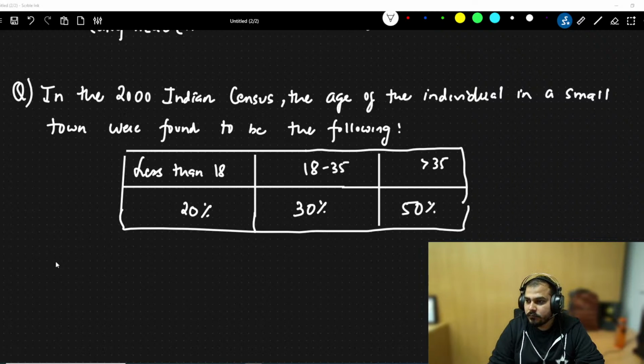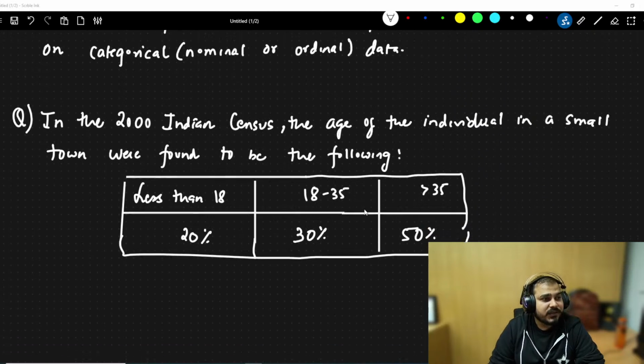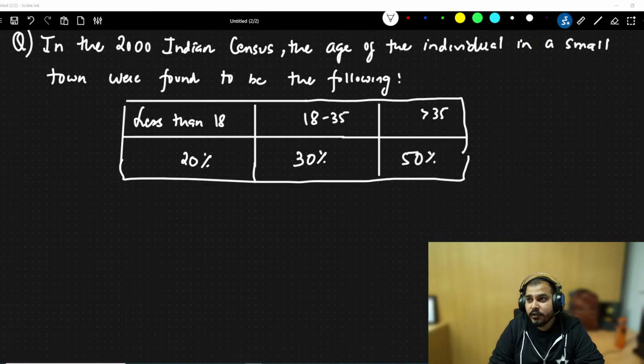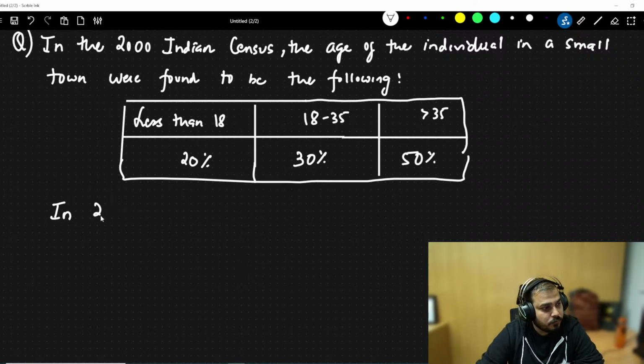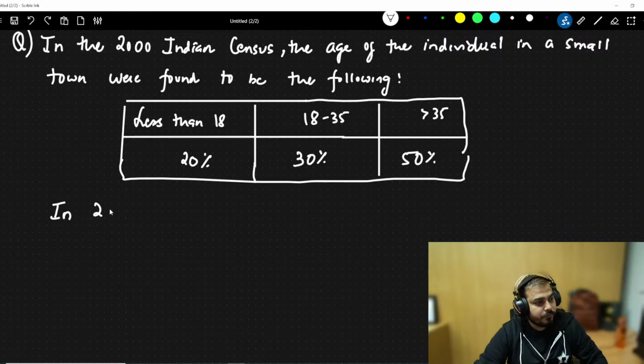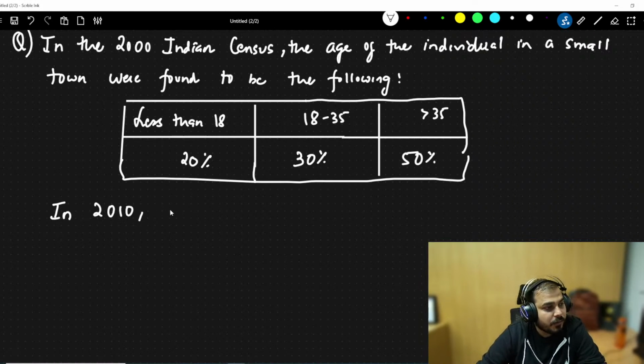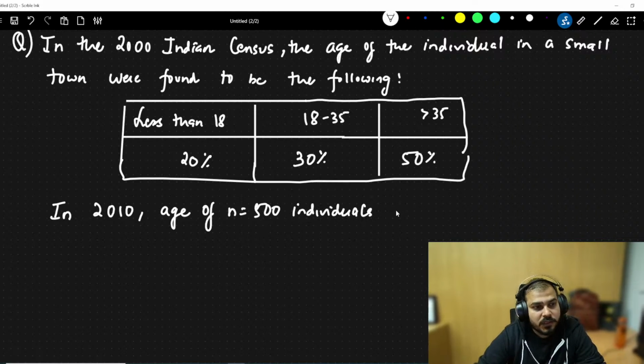Now I'll continue the statement, guys, and this is a big question, so please make sure that you write it down completely. Considering this, in 2010, ages of a sample of n equal to 500 individuals were sampled.